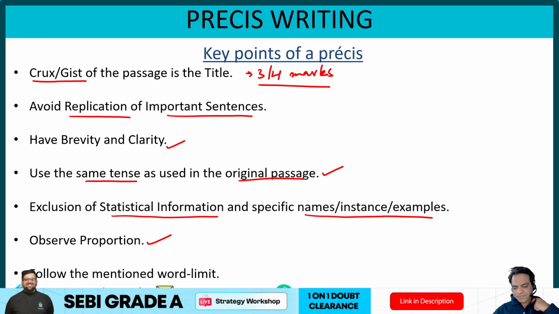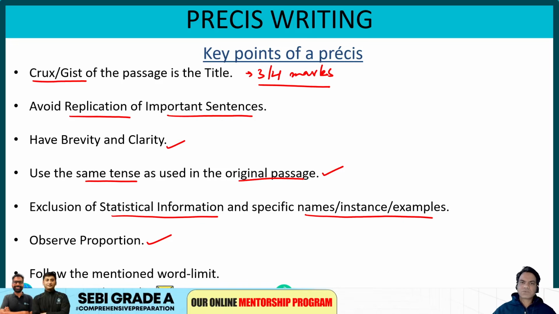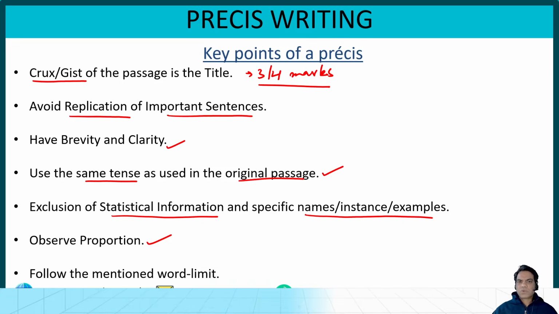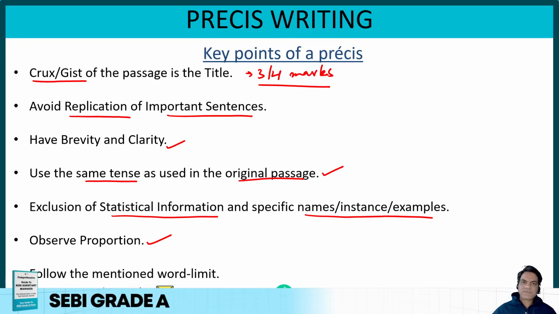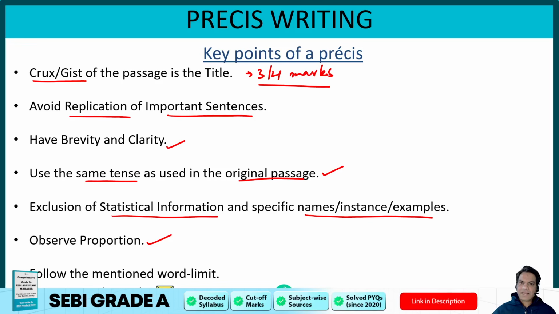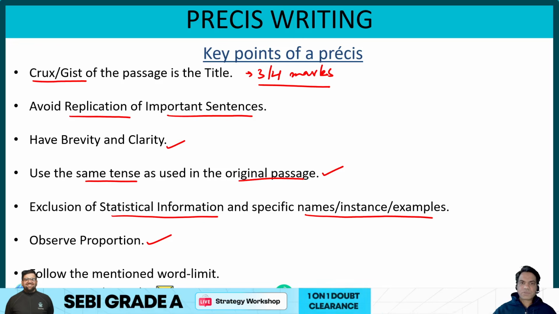What most students face when they start writing a Prezi is that they take so many sentences from the first couple of paragraphs that they do not have enough word limit left to discuss the rest of the passage. Then they squeeze everything into the end. That is where your Prezi starts feeling disproportionate. So this is the most logical way of observing proportion, so that equal importance is given to all the points.